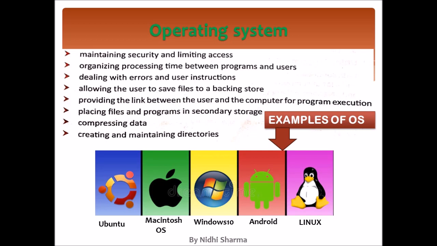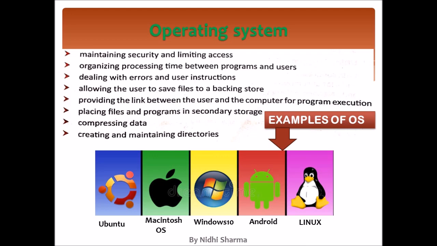Here you can see the picture of examples of operating systems. First one is Ubuntu. You can see the logo of Ubuntu. Second one is Macintosh operating system. In Apple's phones or devices, you will find the Macintosh operating system. Then Windows 10 that we generally use. Android is also a type of operating system. Linux also. So these are the examples of other operating systems apart from Windows 10. Is it clear? Okay.